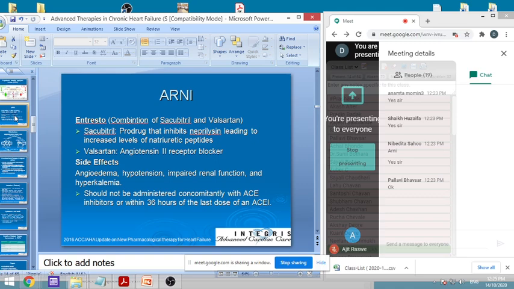What can be the adverse effects? It can cause angioedema, hypotension, impaired renal function, and hyperkalemia. It should not be administered concomitantly with ACE inhibitors or within 36 hours of the last dose of an ACE inhibitor, because that will cause severe adverse action.